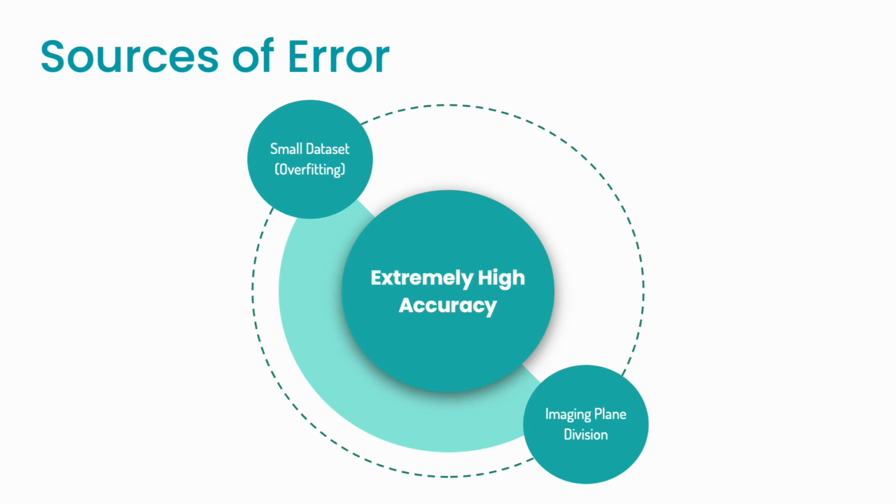And also, the extremely high accuracy that we see in NN and CNN in our models probably has a lot to do with how we ended up with smaller data sets. Because again, we started with roughly 10,000 images and then divided that into 3 different subcategories. So with these smaller data sets, there's more opportunity for overfitting, which artificially inflates the accuracy. Another potential source of error could be the way that we divided by imaging plane. Since we did that manually, we could have made some mistakes.